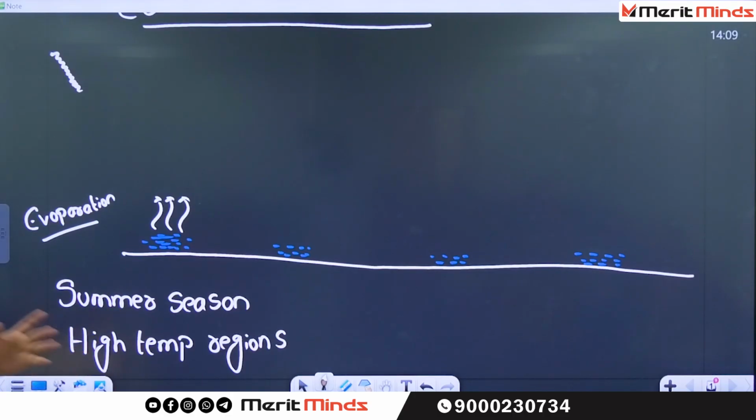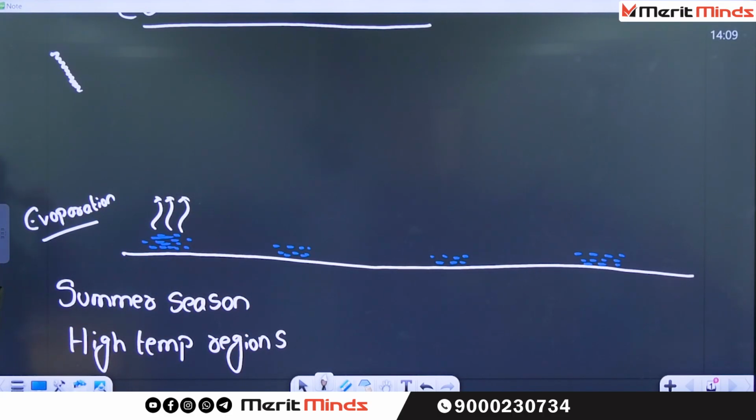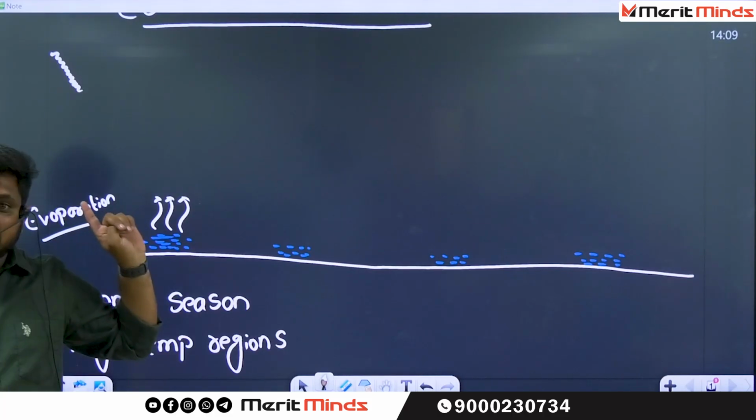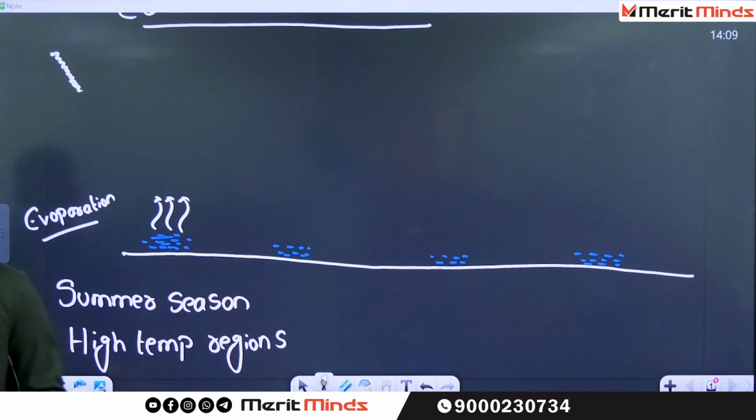And also there are certain areas where every day you can find such type of rainfall. Generally that area is considered the equatorial region. All you people know about the equatorial region, where you can find the high temperatures over the globe. In the equatorial region as well as in the summer season, one type of rainfall is dominant. Such a rainfall is called convectional rainfall.